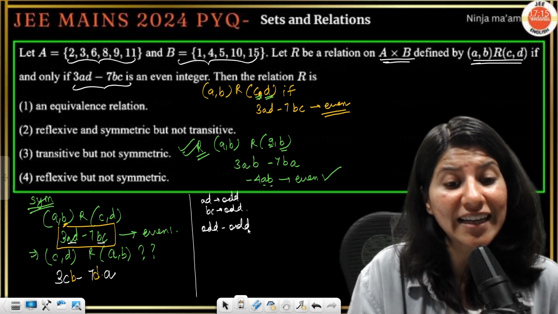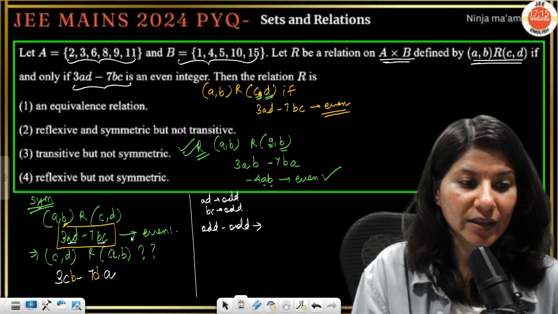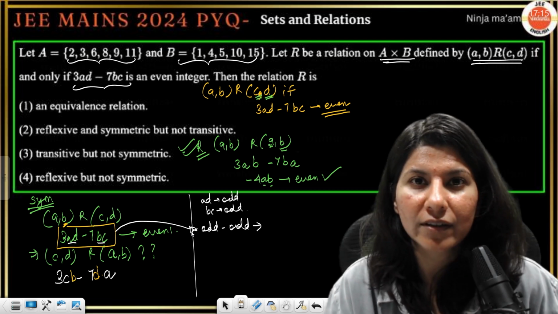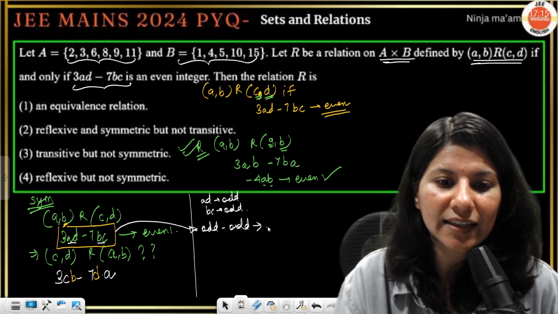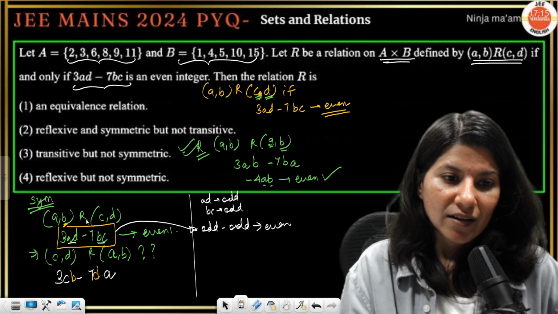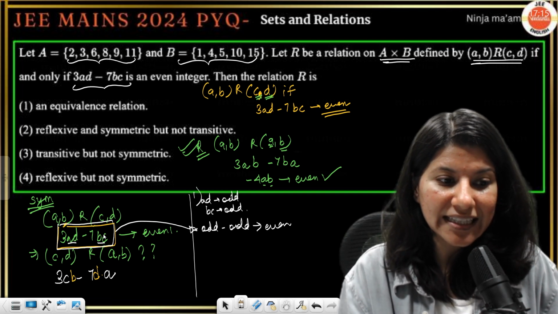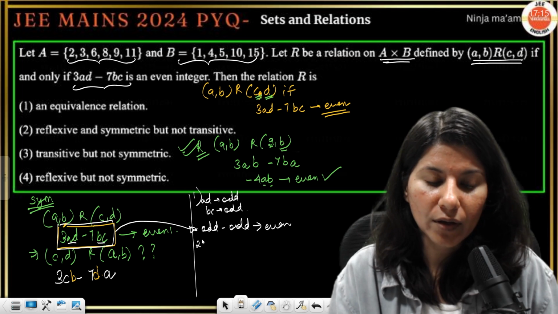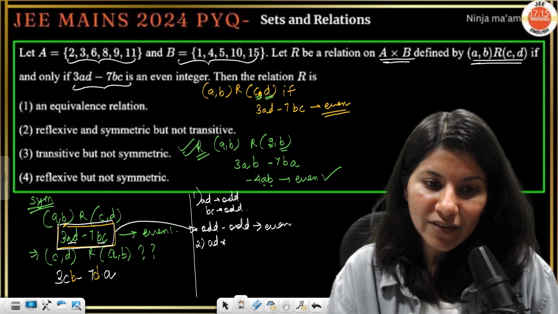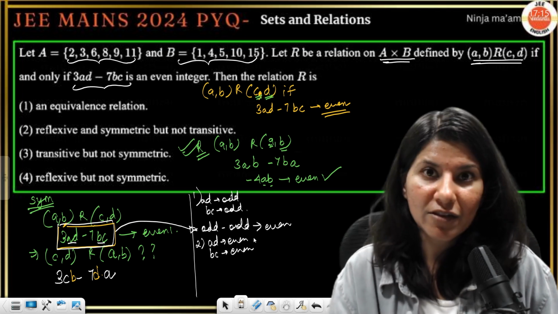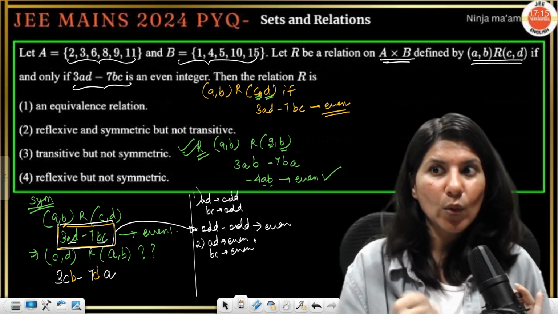Now you subtract any two odd numbers, say 3 and 5, 7 and 9, you will get an even number. That means there is a chance for this to be even: AD and BC both should be odd. Or if AD is even and BC is also even, then also it will work. But it cannot work if one is odd and one is even.